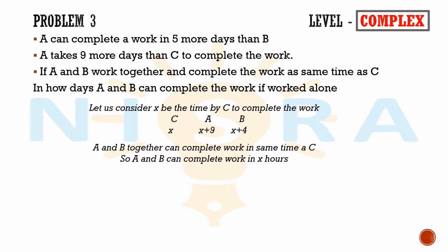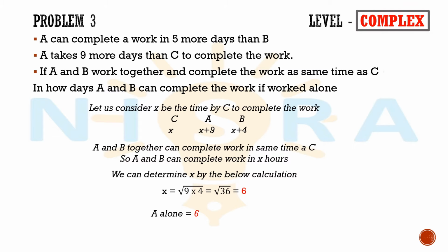We can determine x by the below calculation. That is, x is equal to square root of 9 into 4. Solving this, we'll get 6. So A alone can do it in 6 plus 9, which is equal to 15 days. B alone can do it in 6 plus 4, which is equal to 10 days. C alone can do it in 6 days.